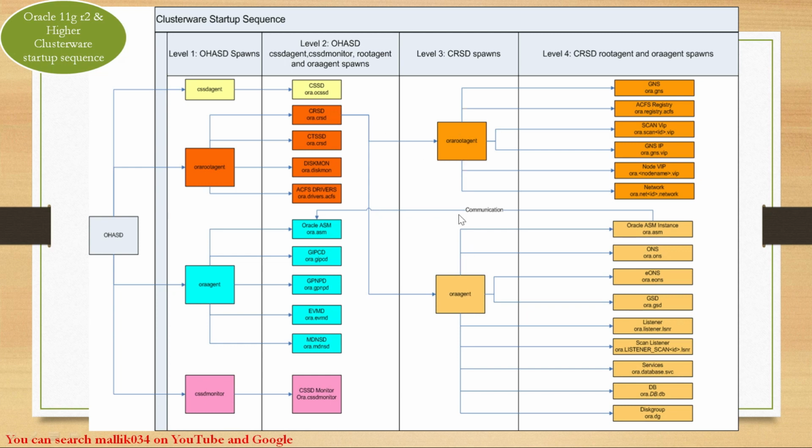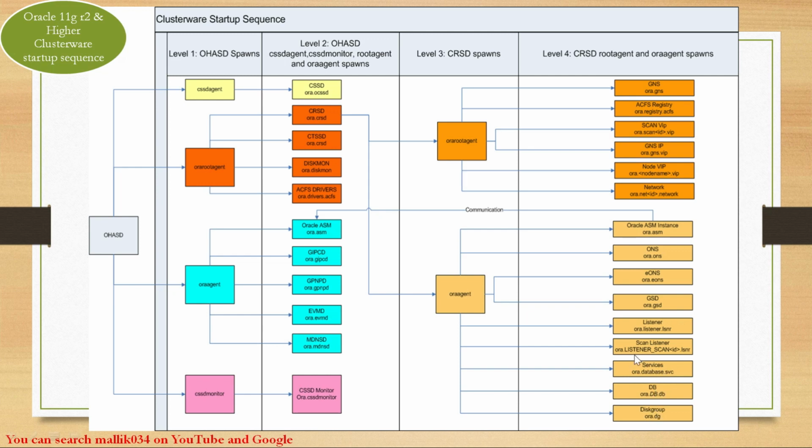These two agents then start a bunch of services at level 4. Ora root agent starts GNS, ACFS registry, SCAN VIP, GNS VIP, node VIP, and network. Ora agent starts a bunch of services: Oracle ASM instance, ONS (Oracle Notification Service), eONS, GSD, listener, SCAN listener, services, DB instances, and disk groups.